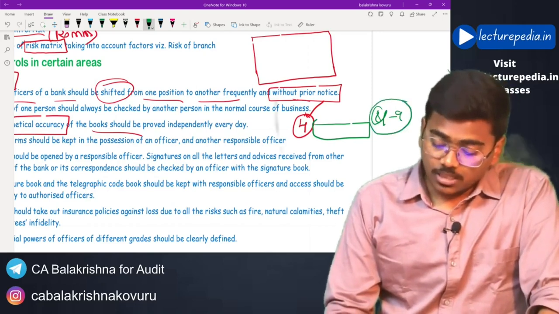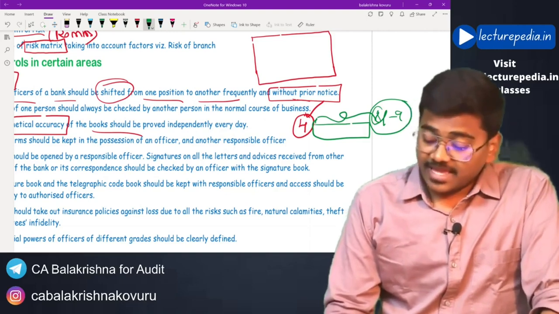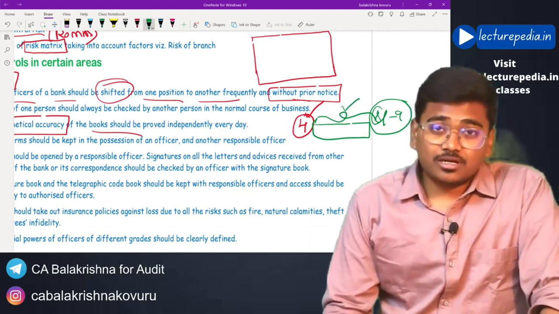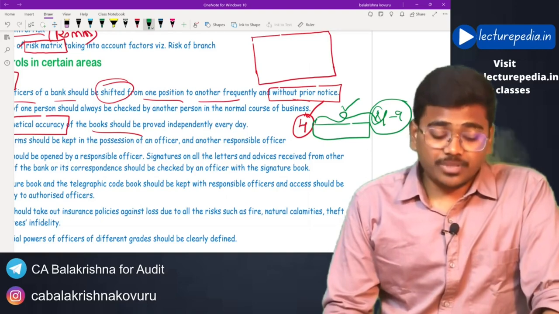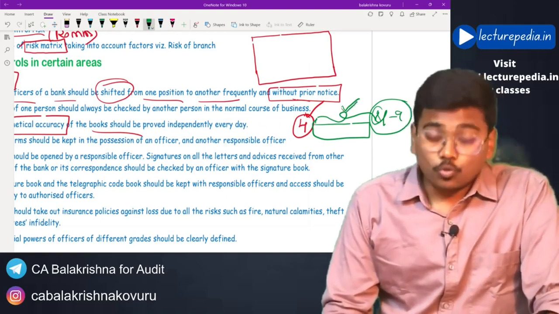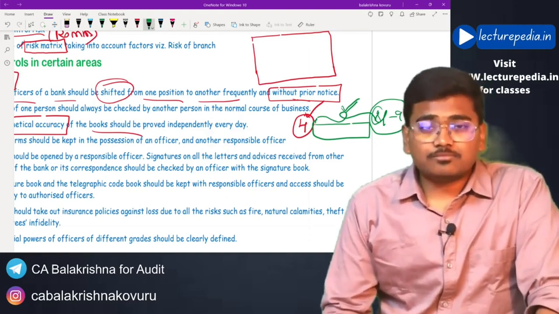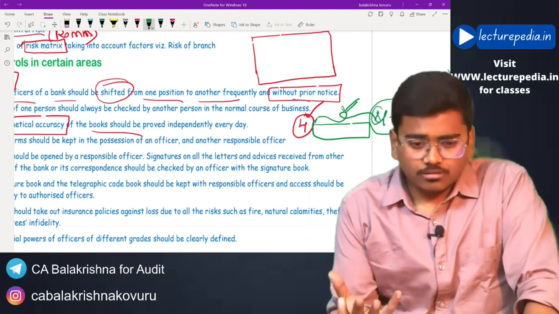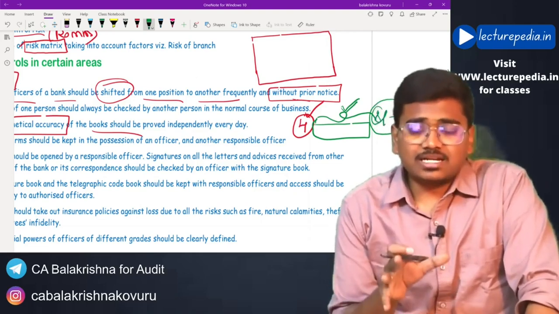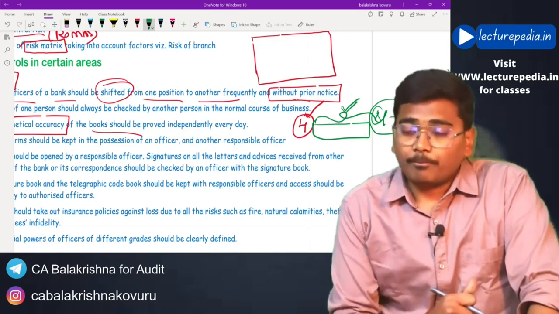During this time, after banking hours, the employees have to tally the transactions that have taken place in the day. Only if the transactions get tallied can they leave the branch. After sorting out the entire transactions that have taken place in the day, only then will they leave the bank.